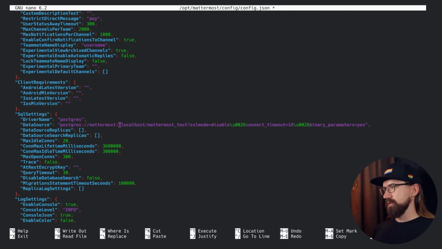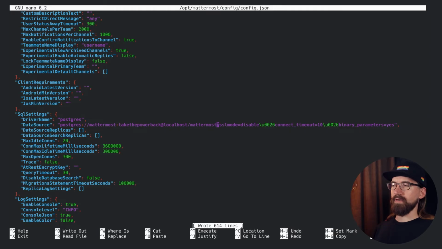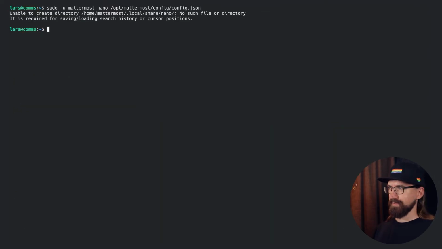We change the password to the one we set. And we change the database name to mattermost. Control-O and then Enter writes the file. Control-X exits.